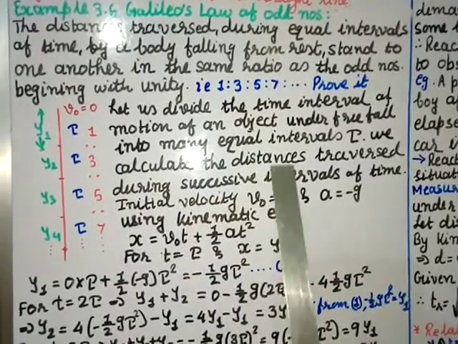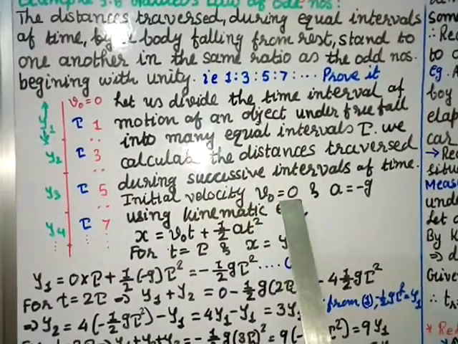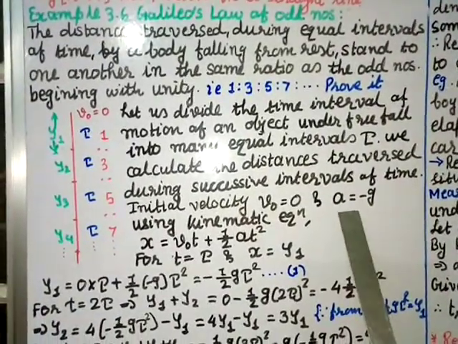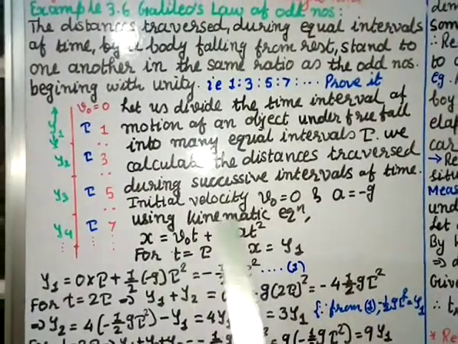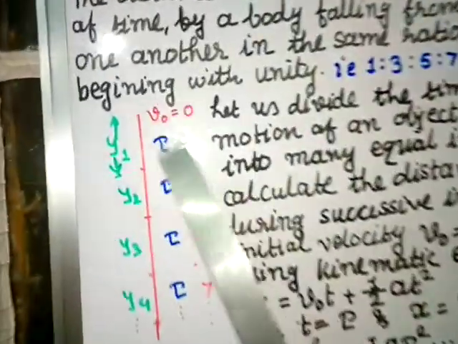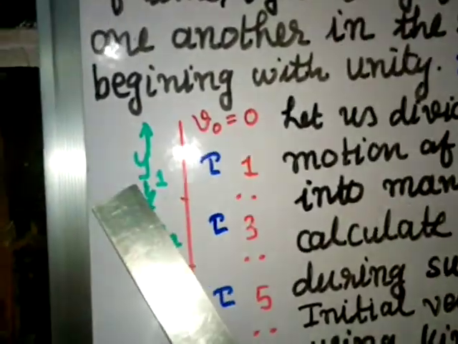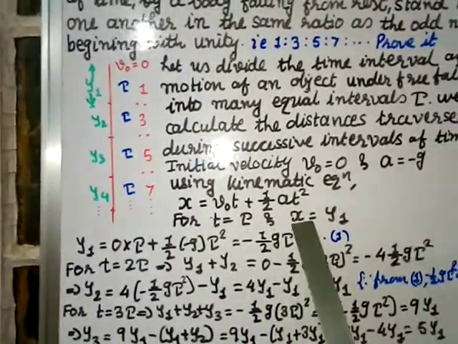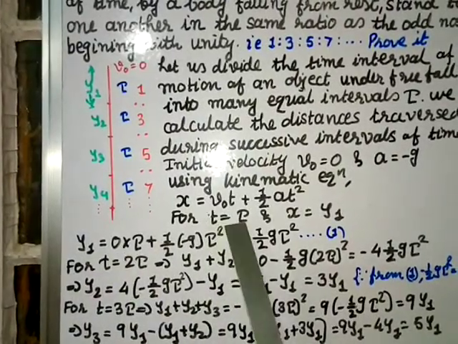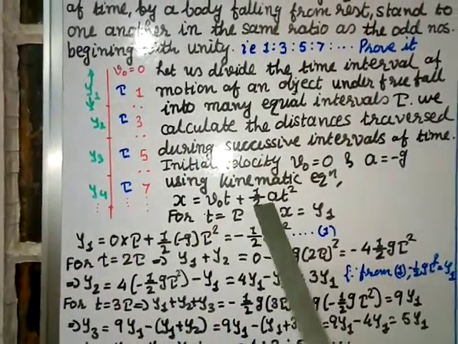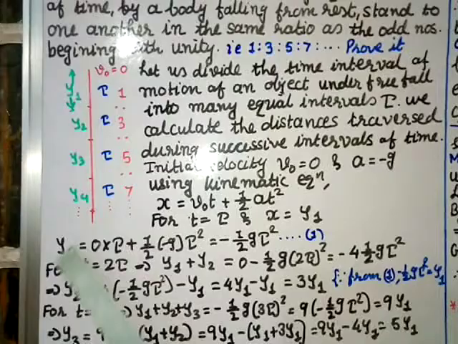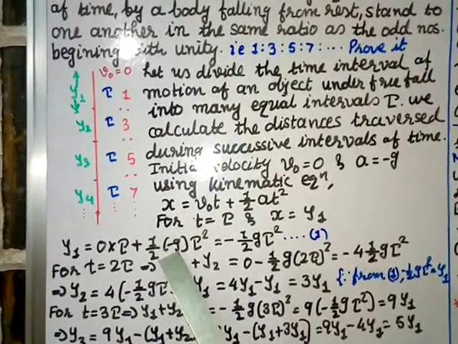Our aim is to calculate the distance. Initial velocity v0 equal to 0 because the object is falling from the rest. a, acceleration due to gravity, is minus g. Using kinematic equation, x is equal to v0t plus 1/2 at square. For the first interval, time is tau and the displacement is y1. For t equal to tau, x is equal to y1. So put the value: y1 equal to v0, which is 0, into t, which is tau, plus 1/2 a, which is minus g, and t square means tau square. This value is 0. The minus you bring out, 1/2 g tau square.